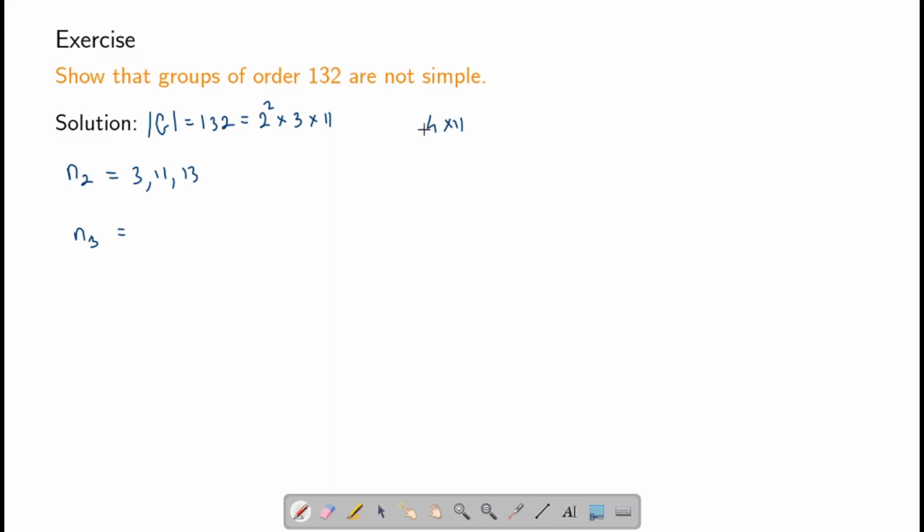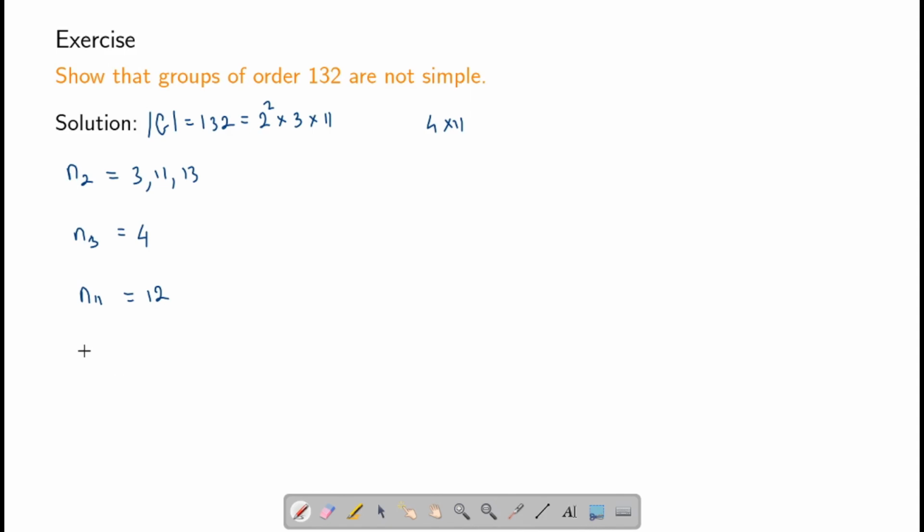The only possibility for this is 4. Also, the number of 11 Sylow subgroups needs to divide 4 times 3 and should be congruent to 1 modulo 11. The only possibility in this case is 12.